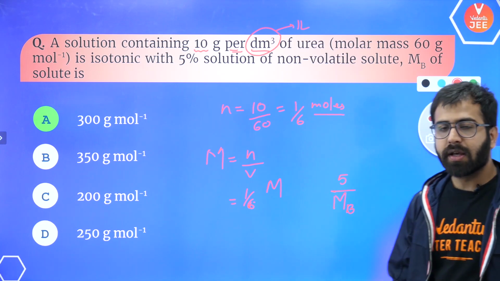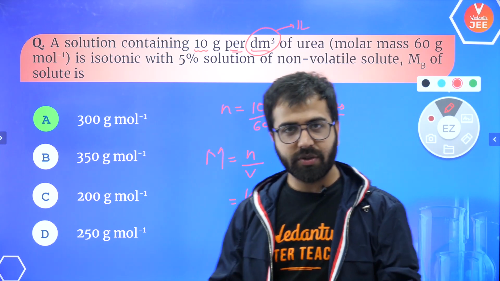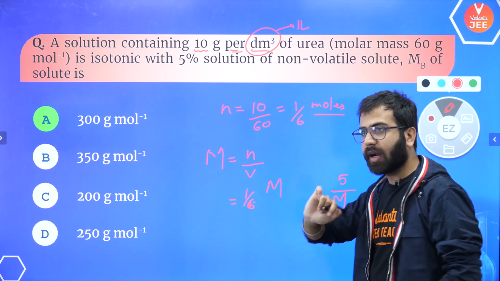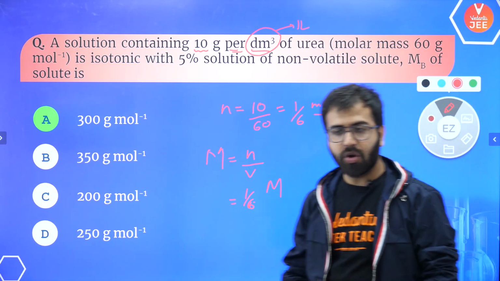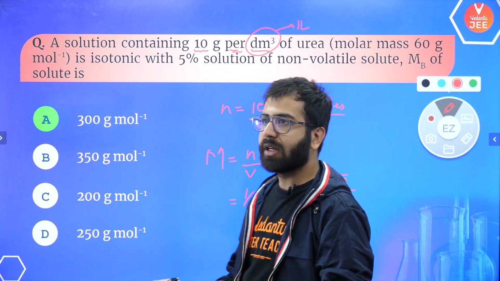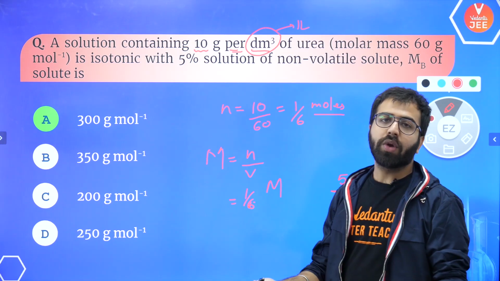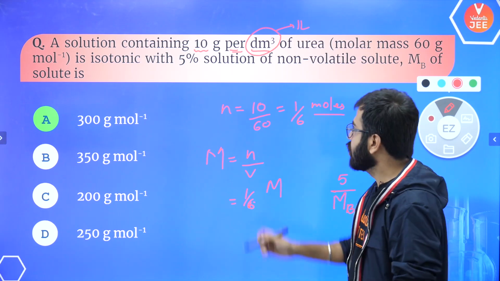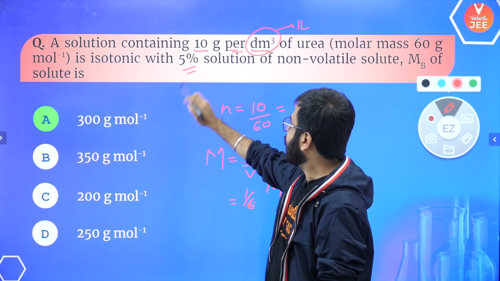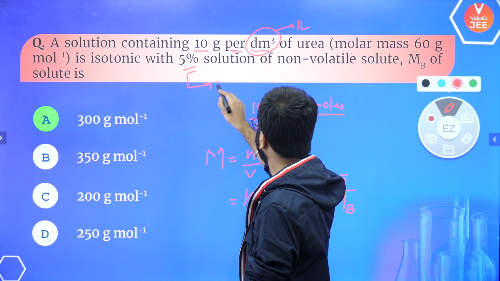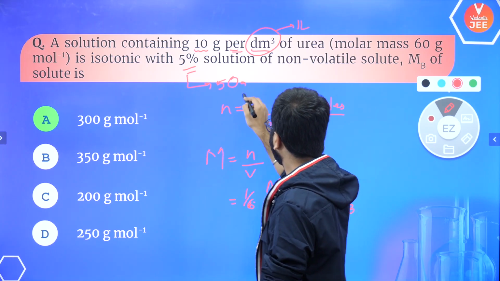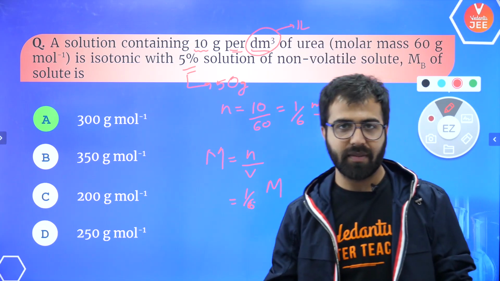Yes or no, guys? Are you getting it till now? So guys, what is exactly happening over here is that we are having 5%. Out of 1000, let's say we have 1 liter, or 1 liter means we have 1000 grams of water. So 5% means what? 5% of 1000 actually becomes 50 grams. Yes or no? So 50 gram is going to be the one.